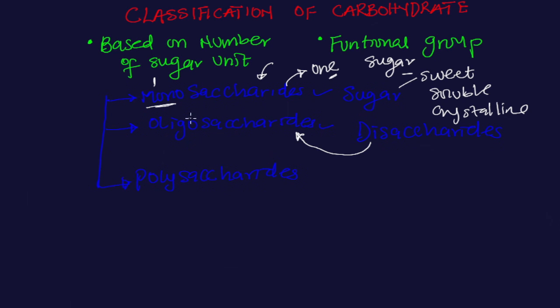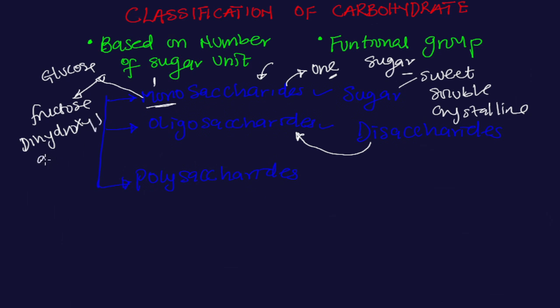They are soluble. Examples of monosaccharide include glucose, fructose, dihydroxyacetone, and ribose. We also have raffinose, but raffinose is actually not a monosaccharide.